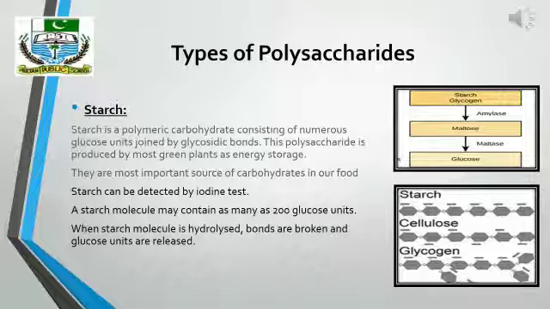We can also detect the presence of starch by the iodine test. So how will we perform this iodine test? We will add a few drops of iodine solution to any substance which contains starch. The color of that substance will change to blue-black, which indicates the presence of starch.